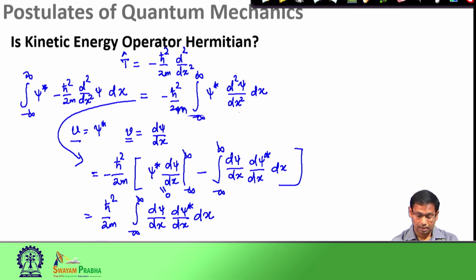Now, this is still not the final form of the expression that we would require to show the kinetic energy operator is Hermitian, but I would leave this derivation right here with a request for you to continue it to show the right hand side of the Hermitian relation. Everything that you need to do this derivation we have already discussed. So, it would not be difficult for you to continue, and at the end you should be able to show that the kinetic energy operator is also a Hermitian operator.